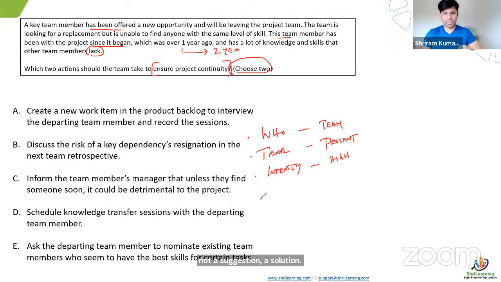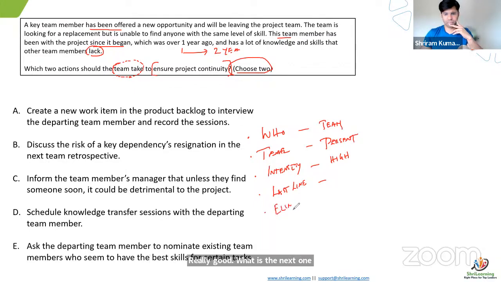Who, tense, intensity. What is the next one you have to check? Last line. What is the last line asking? I think that's what we read now. 2 actions a team should take, not as a manager, as a team. Of course, the manager is also part of the team, but as a group, we have to think. Very good.